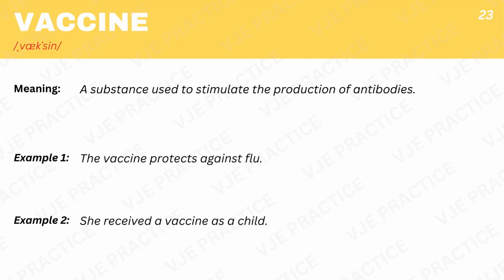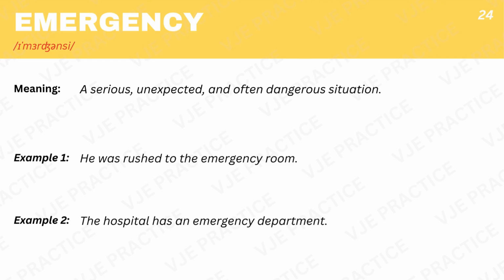Vaccine, a substance used to stimulate the production of antibodies. Example 1. The vaccine protects against flu. Example 2. She received a vaccine as a child. Emergency, a serious, unexpected, and often dangerous situation. Example 1. He was rushed to the emergency room. Example 2. The hospital has an emergency department.